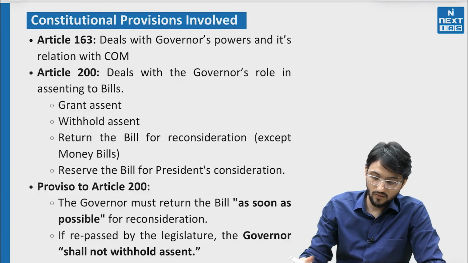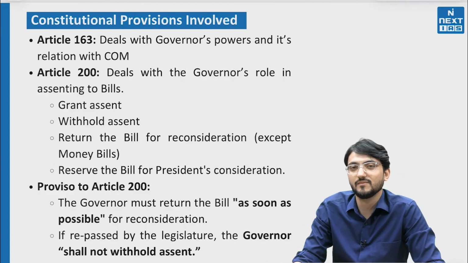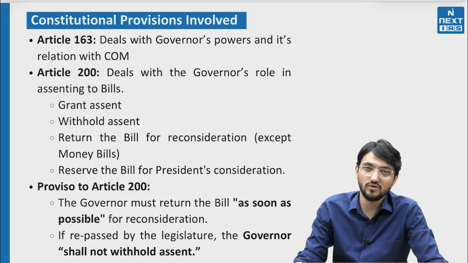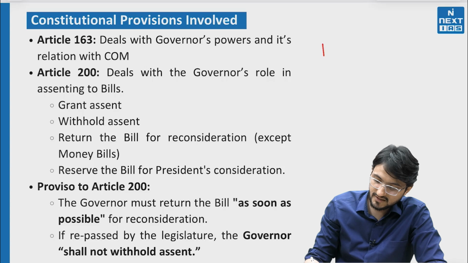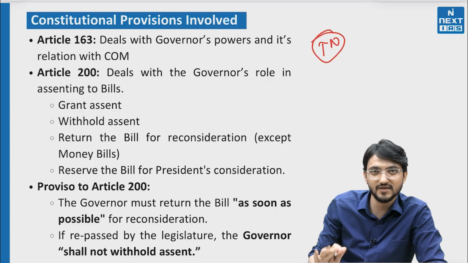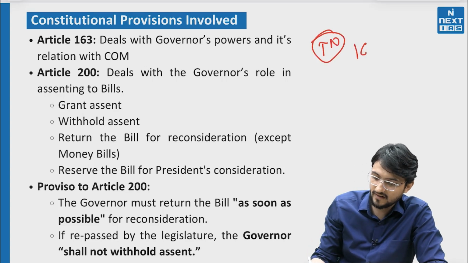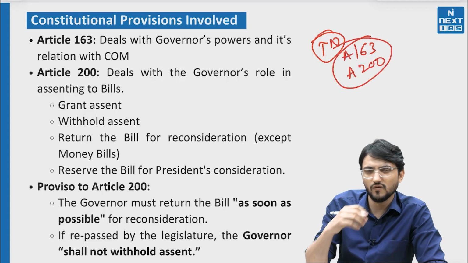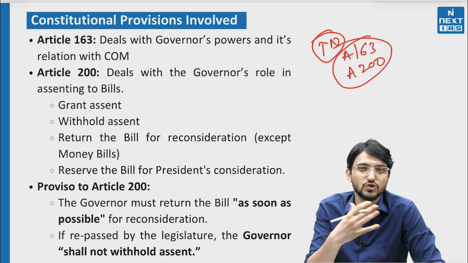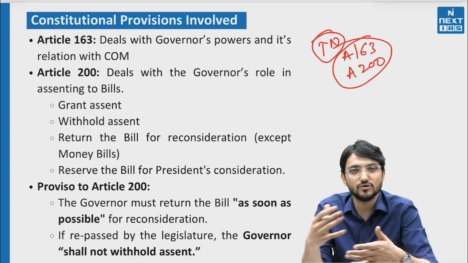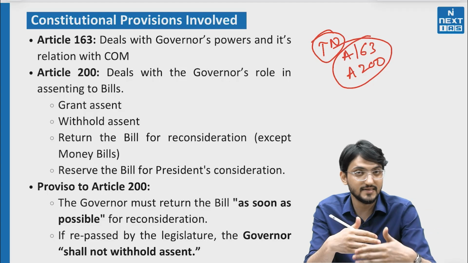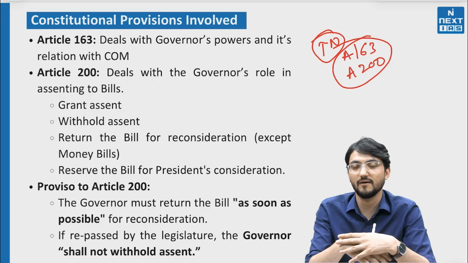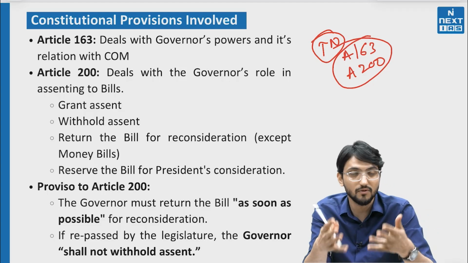So what powers did the governor use to keep these bills without passing them? In general, the governor has powers under Article 163 and Article 200. Article 163 basically says that the governor has to work according to the advice of the Chief Minister and Council of Ministers, unless there is a constitutional discretion for the governor to act upon.